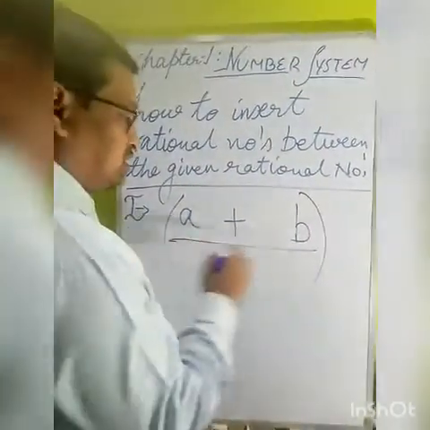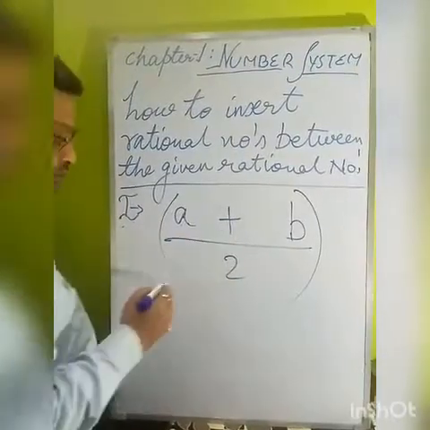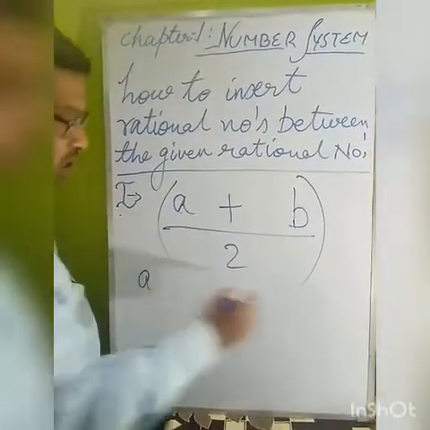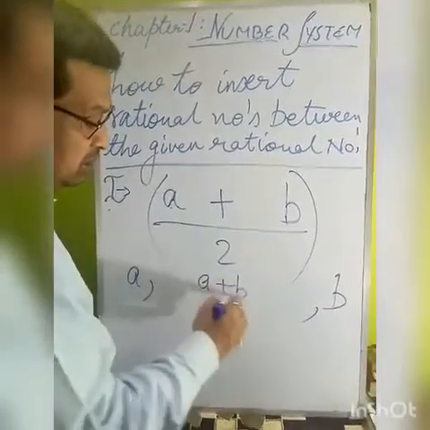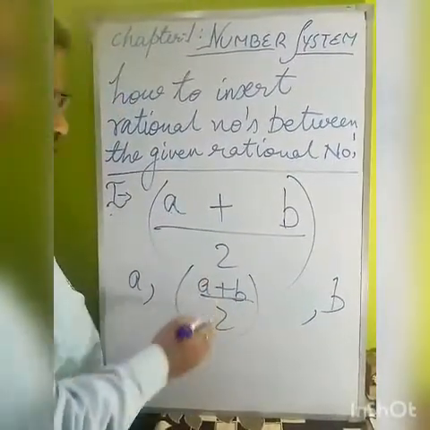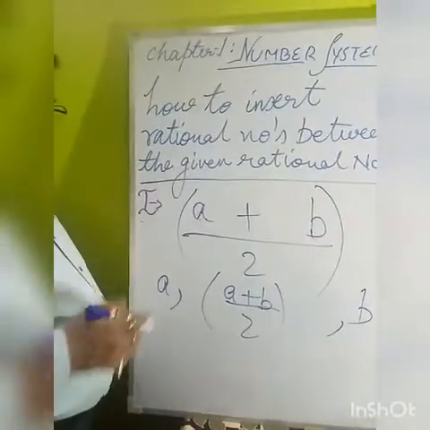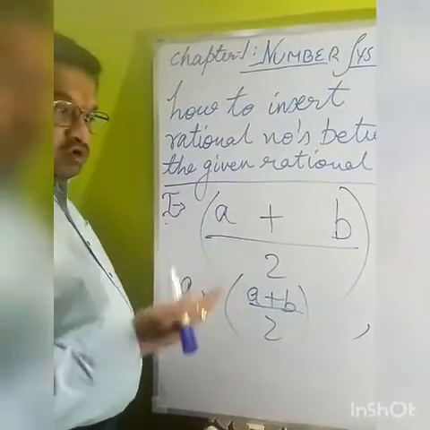Now to get the rational number, suppose the given rational numbers are A and B. What rational number did we get here? A plus B divided by 2. This is one rational number. Now suppose we have to insert another two rational numbers.